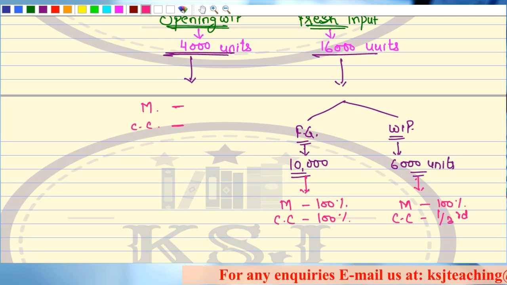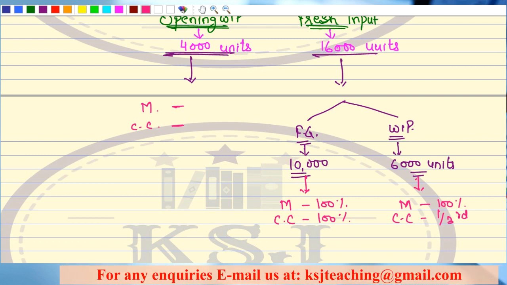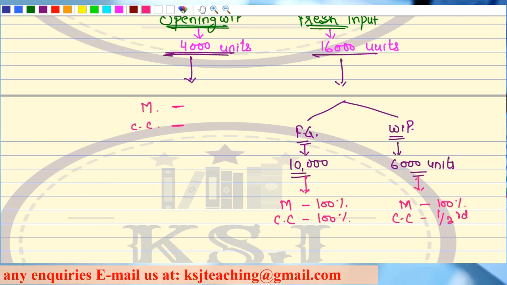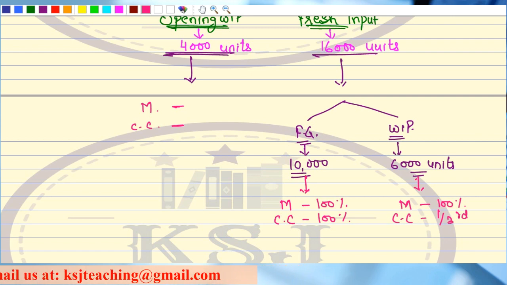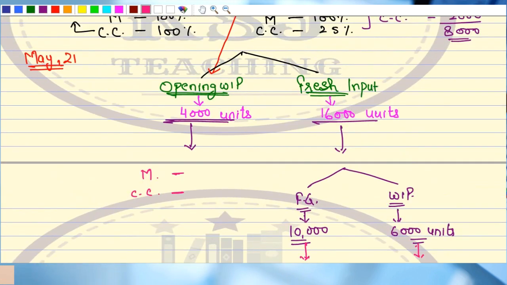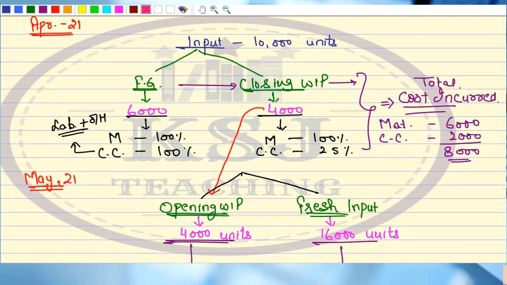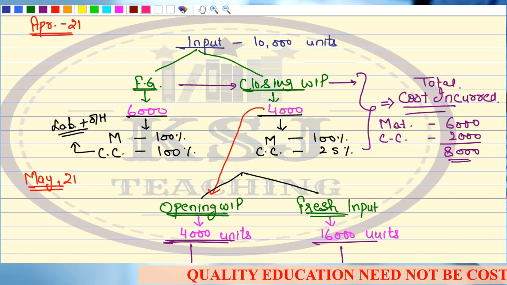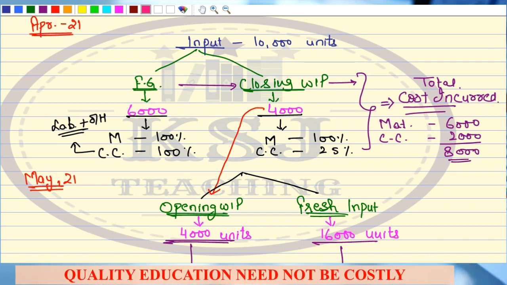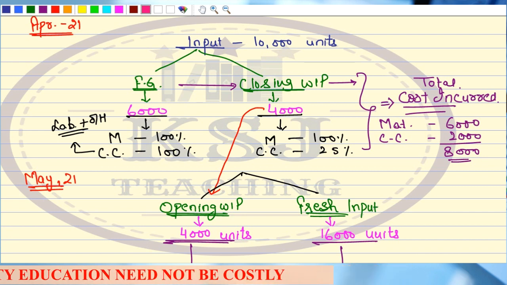Now what about the degree of completion of opening WIP of 4,000 units? Tell me. Can you identify from this question? Okay, I'll show you this part now. Can you identify the degree of completion from the April 2021 data? Sir, how can we identify? It should be given in the question.